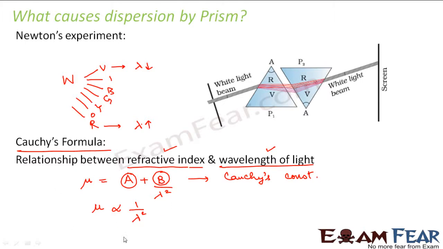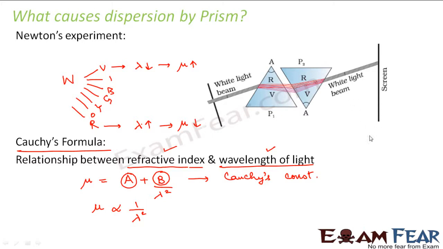Now according to Cauchy's formula, the light with minimum wavelength, the maximum refractive index will be associated with it. That means the refractive index associated with this violet light would be more and the refractive index associated with the red light would be less, that is minimum.